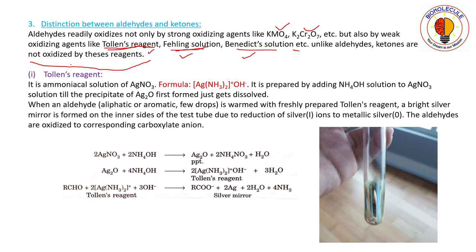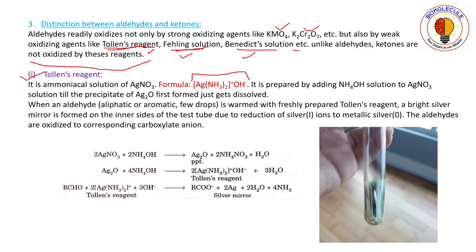First we move on to Tollens reagent. It is an ammoniacal solution of AgNO3. The formula is this, and you have to remember it. Here you can see that this is a coordination compound.